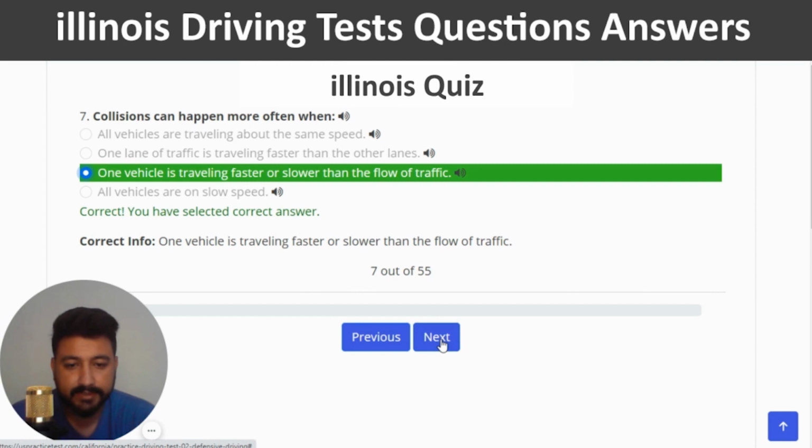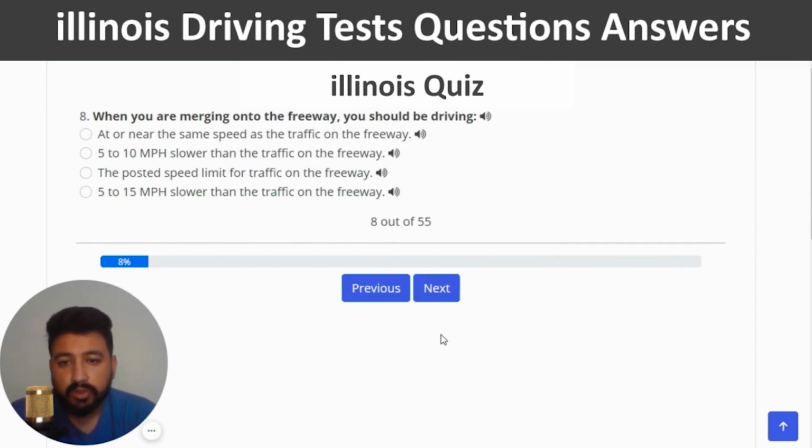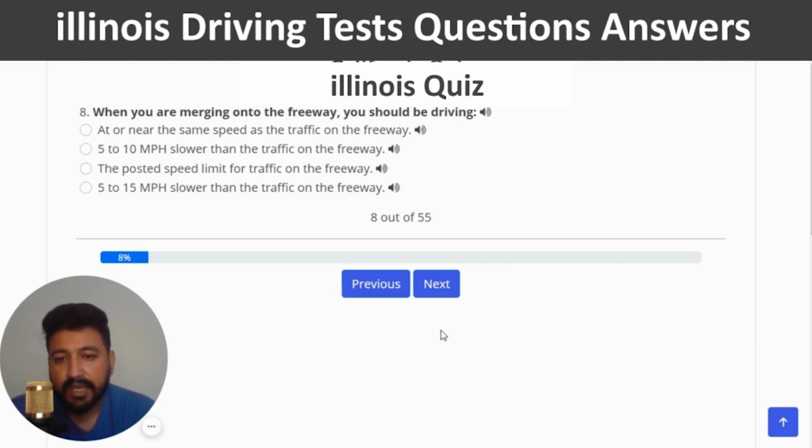Yes, and next. When you are merging onto a freeway, you should be driving. The right answer is at or near the same speed as the traffic on the freeway. So I'm going to click on the first option.